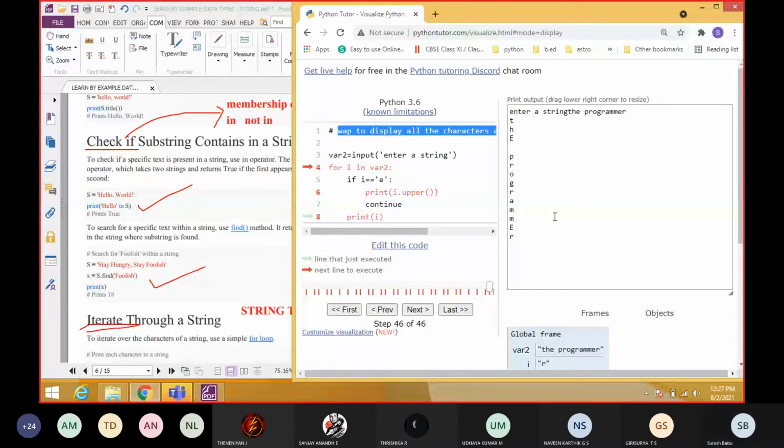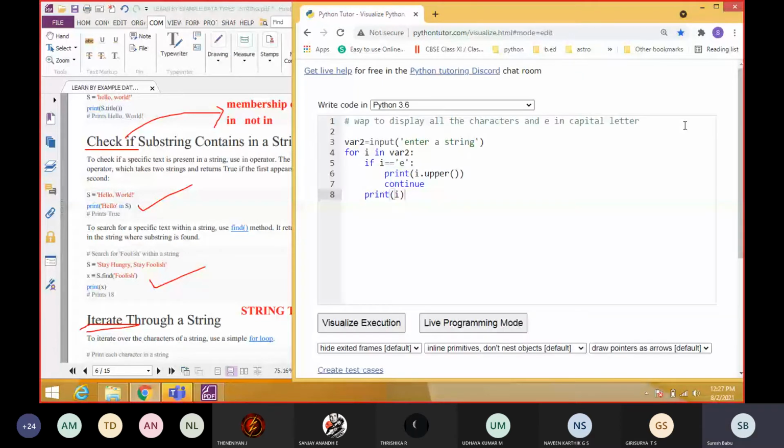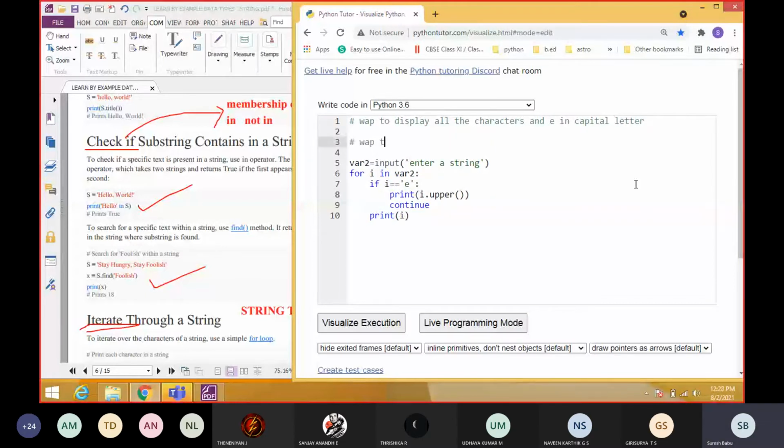Students, everyone understood? Yes, sir. Understood, sir. Good. So I'm going to give one homework for you. Kindly think and answer. Write a program to display the alternate characters to capital. Alternate characters. Understood, everyone? Alternate characters to uppercase.